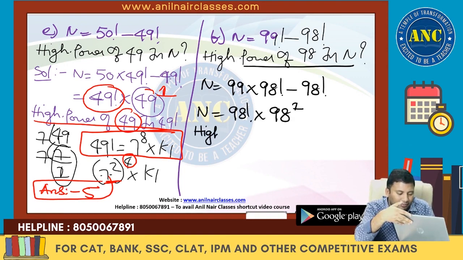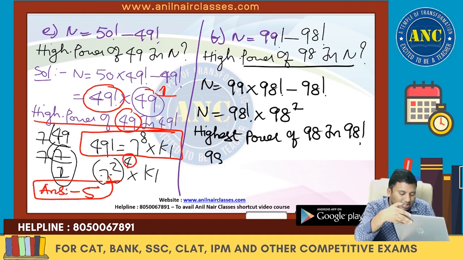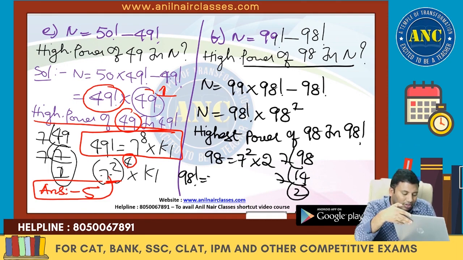Highest power of 98 in 98 factorial: 98 is 7 square into 2. So 98 is 7 fourteens are, 7 twos are. 98 factorial is 7 power 16 into k.